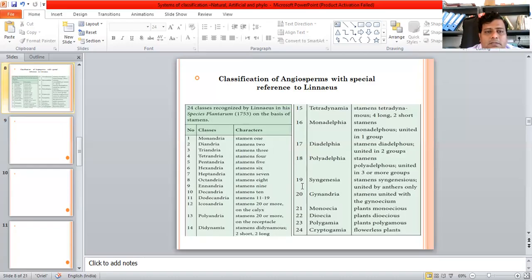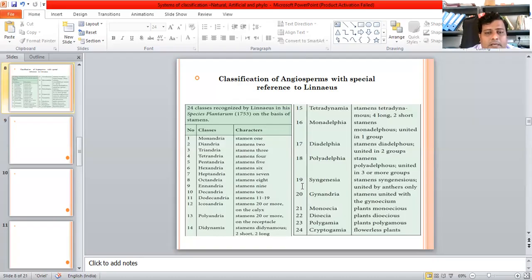Like the first class Monandria, they have a single stamen. Example: Canna. Class Diandria, they have two stamens. Example: Salvia. Triandria, they have three stamens. Tetrandria, four stamens. Pentandria, five stamens.